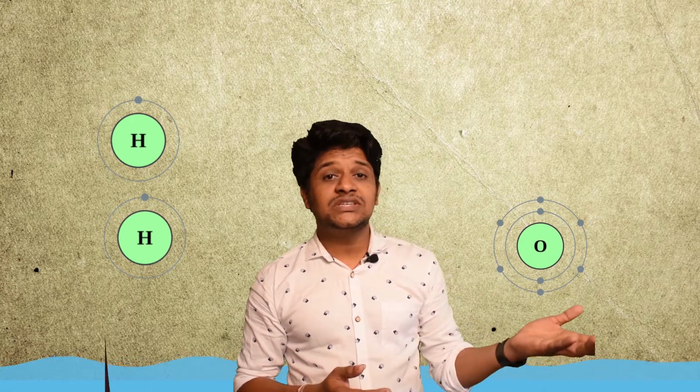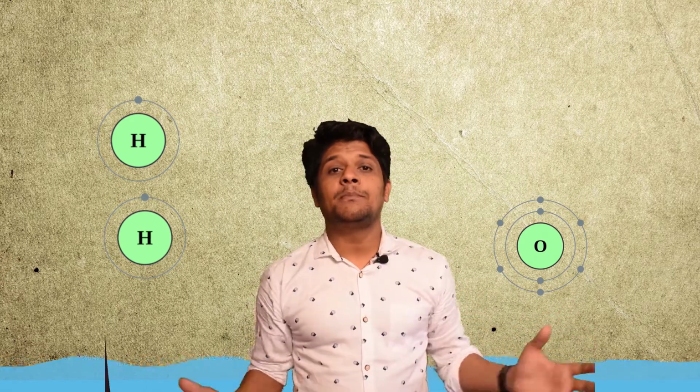Do you know hydrogen is a combustible substance and oxygen supports combustion, but water is neither a combustible substance nor a supporter of combustion? Why is it so? Let me explain why hydrogen loses its combustible property and why oxygen doesn't support combustion when they combine to form a water molecule.